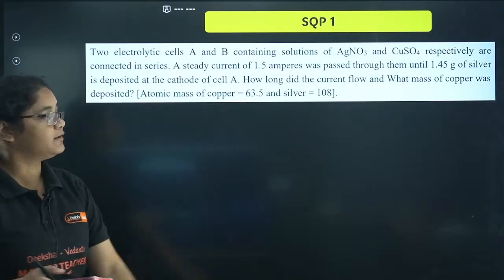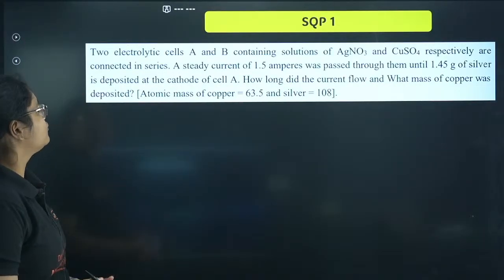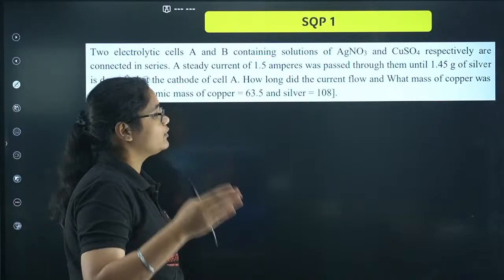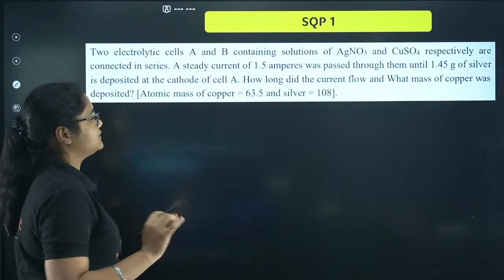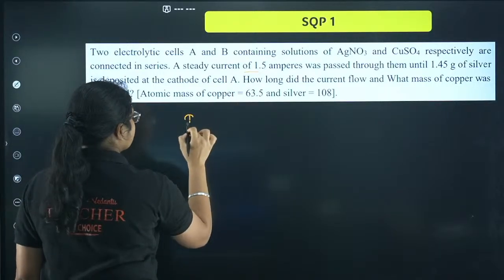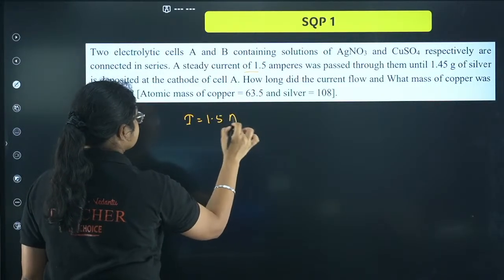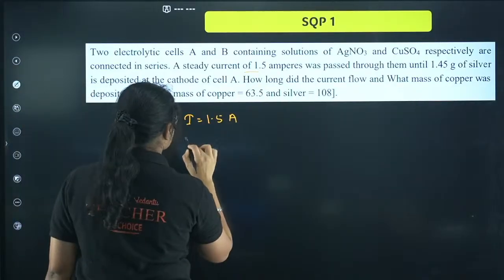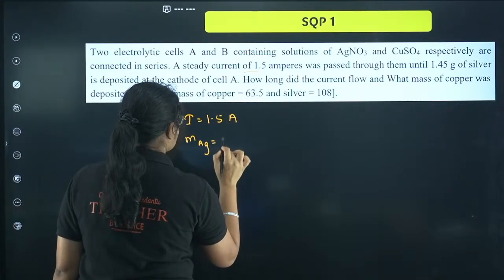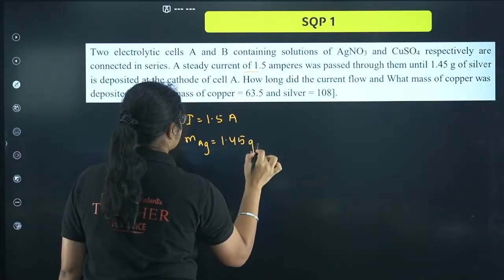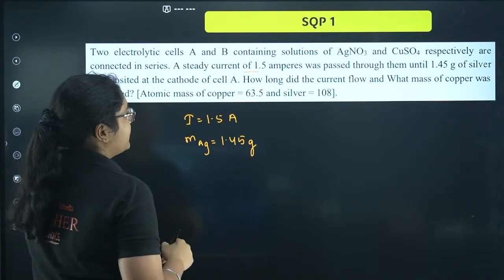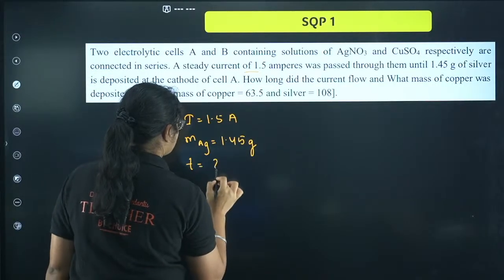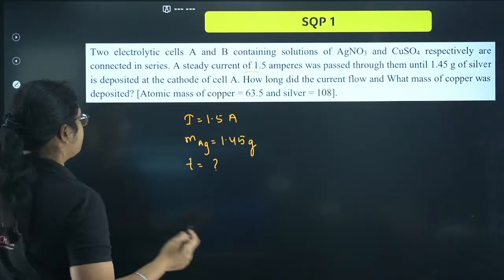Sample question paper 1. There was this question in 2025. Two electrolytic cells A and B containing the solutions of AgNO3 and copper sulfate respectively are connected in series. A current of 1.5 ampere, okay, I'm just writing the values that are given, was passed through them until 1.45 gram of silver was deposited. Mass of silver deposited was 1.45 grams. Then how long did the current flow? You have to calculate for how long did the current flow. And what mass of copper was deposited.